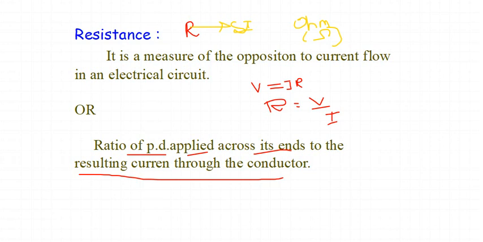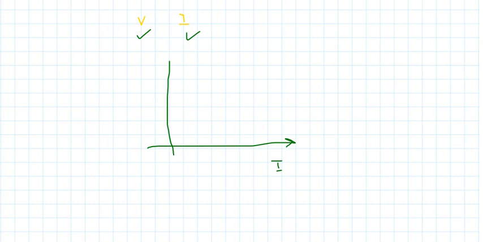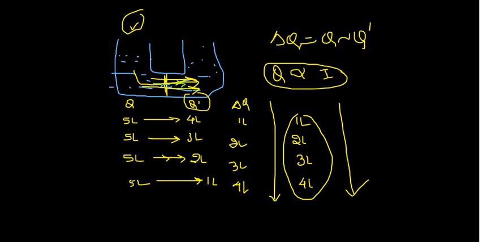Now, from Ohm's law, we'll go through another activity, that is how to draw the graph for this. From the graph, what result we are obtaining, that we try to understand now. Whenever we are given some voltage values and current values, I have to draw the graph by using the data. Therefore, if I plot the graph, let us say here we have the current and here we have to draw the voltage. Now from the data, let us say voltage and current, what you had done in the beginning.